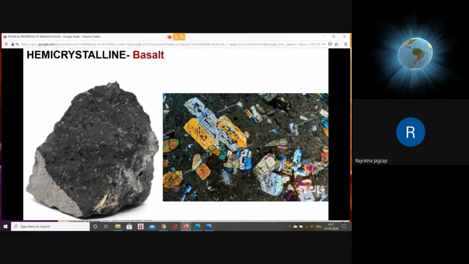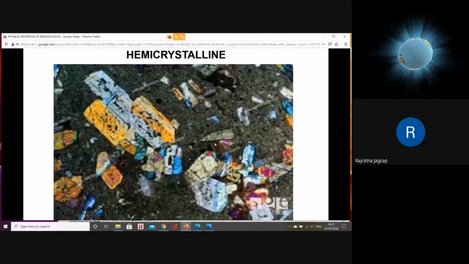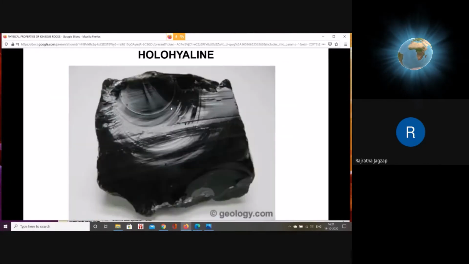An example is basalt. This is the enlarged image of the same thing. On the left hand side you have seen that. I have enlarged it for your understanding, to understand how fine grained the glass is. So this is all glassy material which is non-crystalline, which is formed due to very fast cooling. So the elements present in this did not get the chance to join the process of crystallization. So this is how the whole hyaline rock looks.